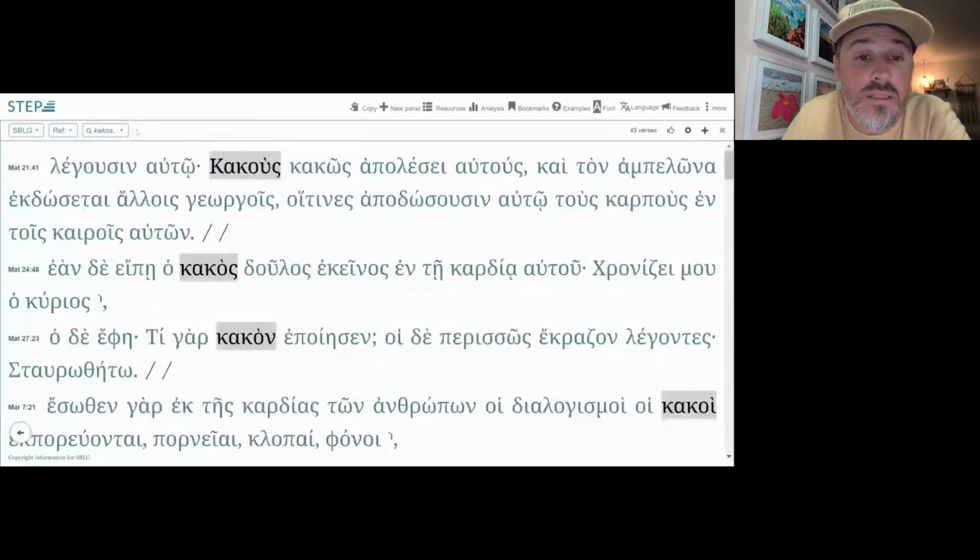So yeah, that's it for this. When you see that kappa alpha kappa root, know that it has to do with evil or bad. And if you're a native English speaker, if you think of a cocky person or words that sound similar to that, or built off of that, you can think of some pretty bad terms. So remember this. Kakos and kappa alpha kappa, these have to do with bad, evil, harmful, horrible things. All right, so I'm going to stop there, and I hope that helps.